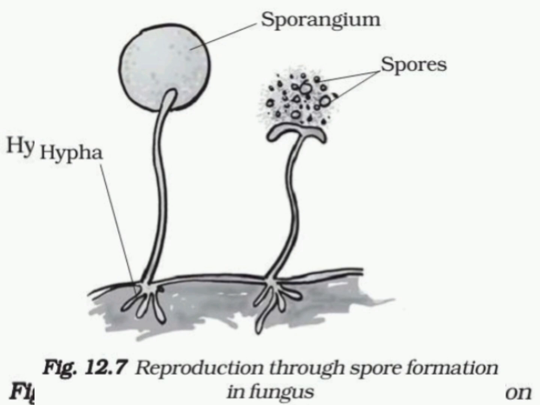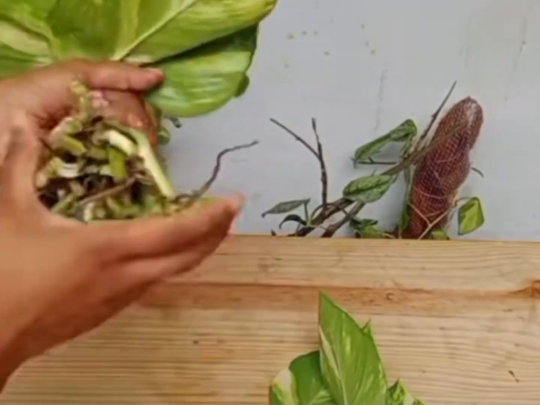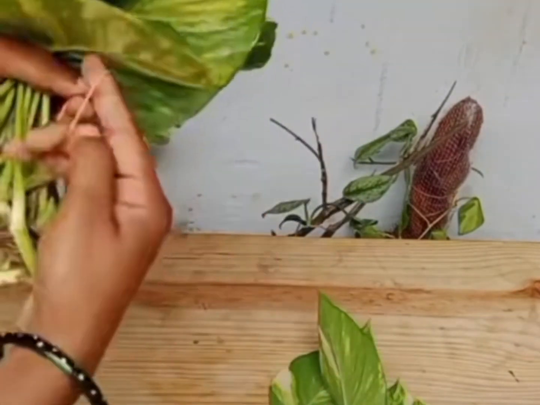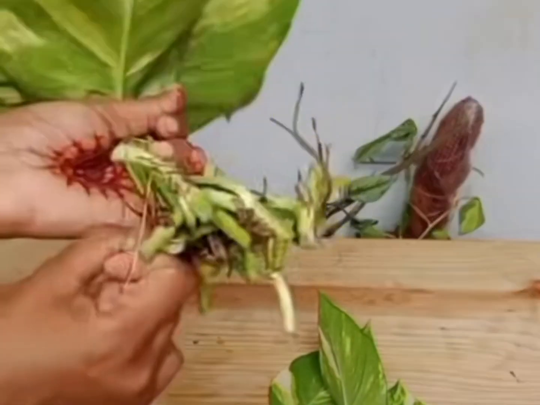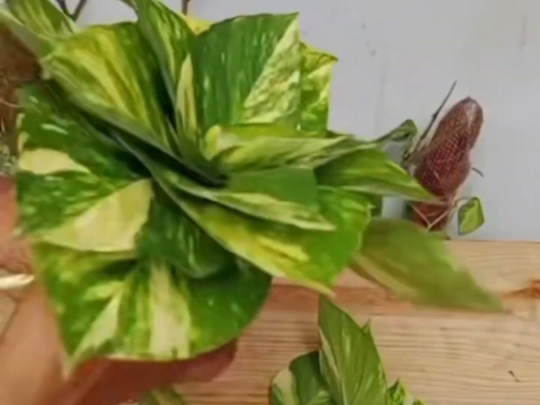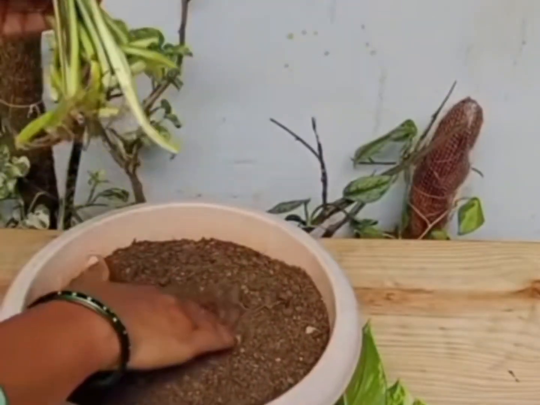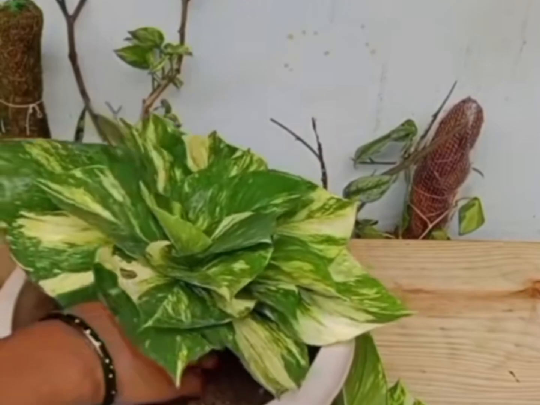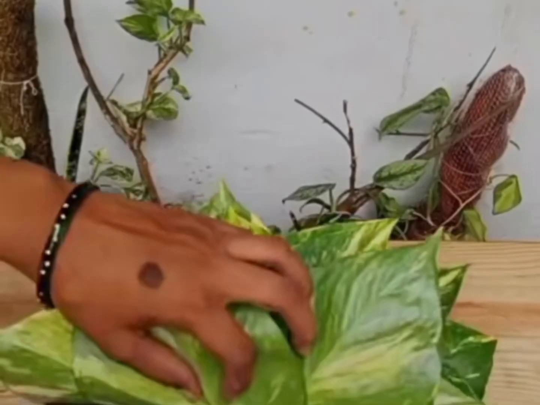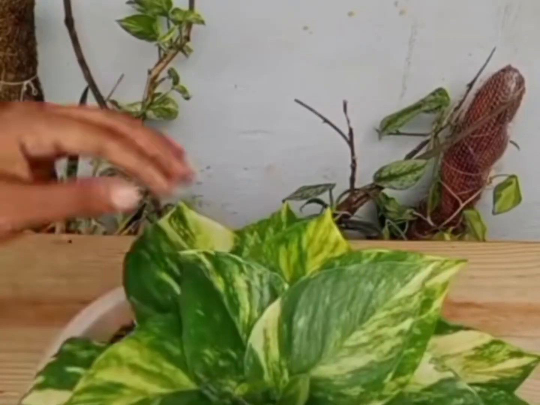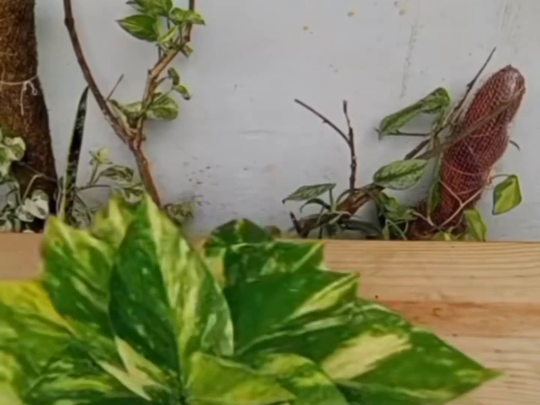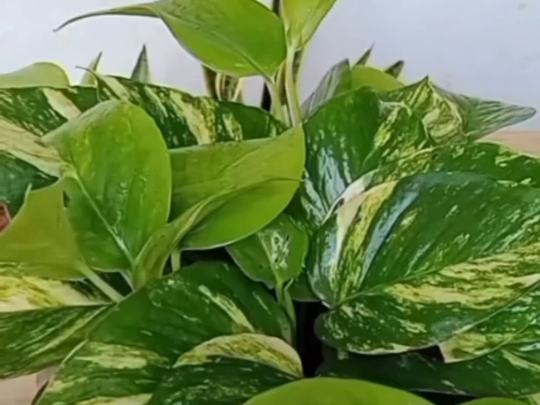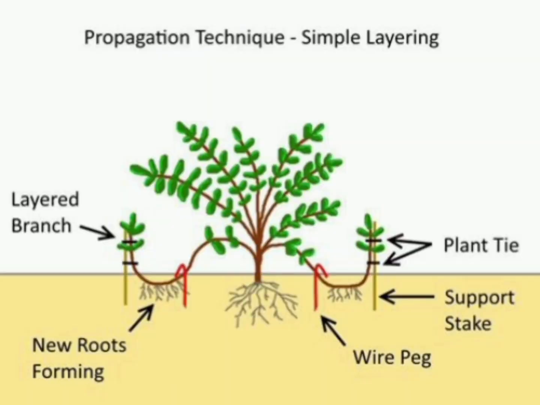Like natural vegetative propagation, we also have artificial vegetative propagation. We have three types of that: cutting, grafting and layering. In cutting, a part of the stem is taken and planted into the soil and it develops into a new plant. Example is sugarcane.